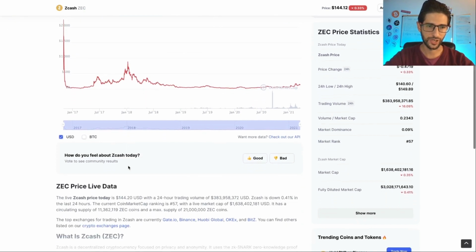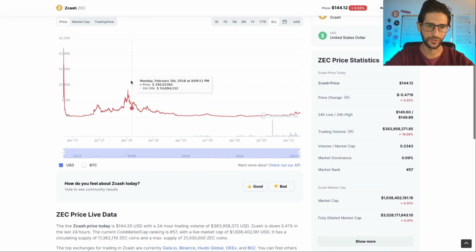And regarding the chart, we can see that from the beginning, Zcash just dropped hard. Almost all of 2016 has been struggling. Then when we started 2017, with that bull market, we get a higher high here at $800.